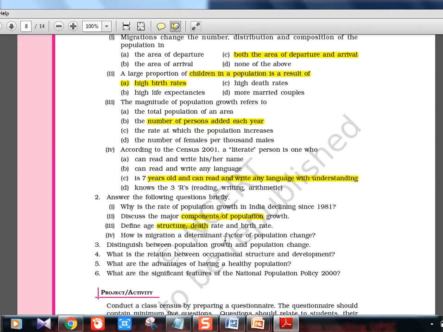Demographic dividend: one question might come in 2018 mains, so please prepare for that. Anyway, in our raw series we'll cover it. So that's all for chapter 6, and class 9 is done.